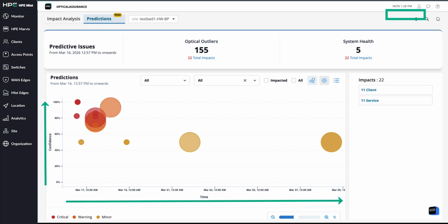The further to the right the bubbles sit, the more time we have to act, and the higher it sits, the more confident we are in the prediction the system has made. In the case of optical transceivers, what we're forecasting is up to 15 days out using hourly metrics.